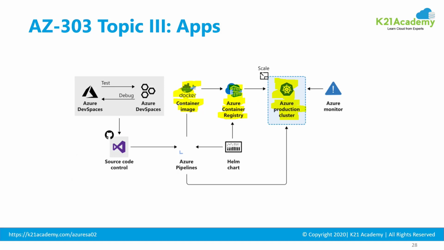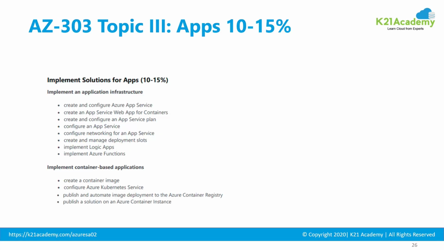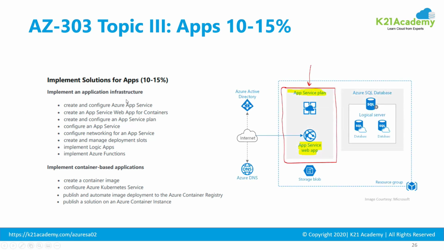And then you have Docker and Kubernetes implementation on Microsoft Azure, which is like your Azure Container Instance, ACI, and then Azure Kubernetes Service, AKS. And then you have the images through which your containers are created, that's stored in ACR, Azure Container Registry, which is similar to your Docker image or Docker Container Hub. So implementation of Kubernetes service or Docker service or container service on Microsoft Azure, that's also part of app services. So the third topic, you have implementing solutions for your applications.